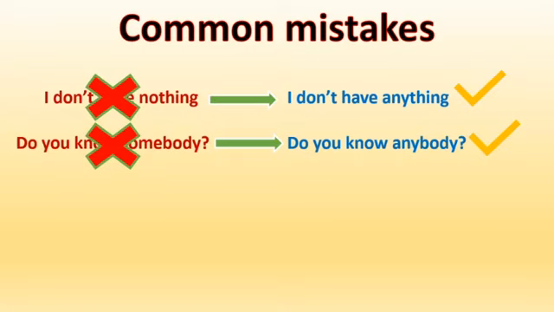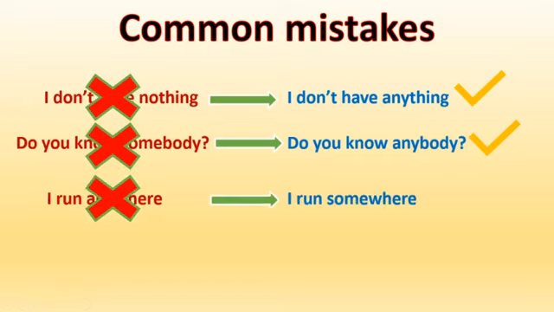Okay, now another common mistake. I run anywhere. No, it's wrong. Anywhere is for negatives or questions, but the sentence I run is positive. So, I run somewhere. Okay, and the last common mistake. Everybody are happy.